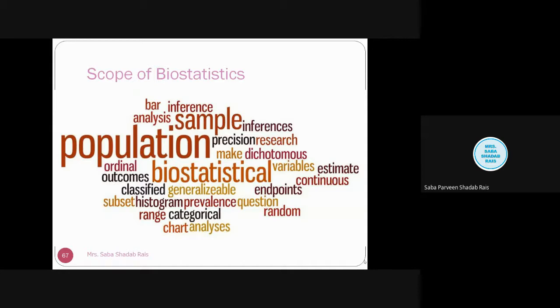Like you can say it has scope in pharmaceuticals, it has scope in research. See, biostatistics is exactly what it is, related to the collection and systematization of knowledge.